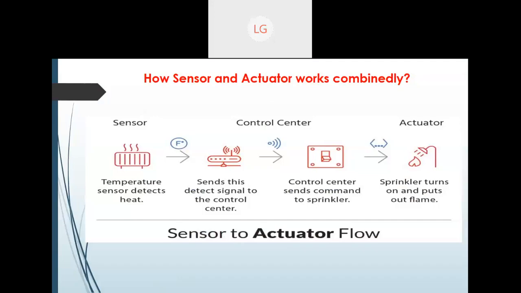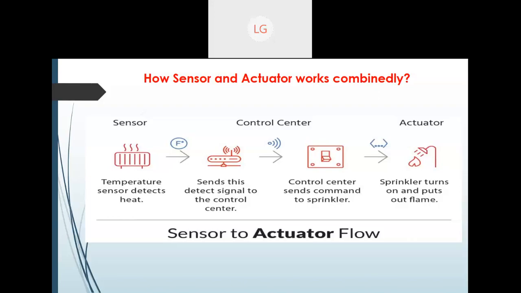So now I am going to combine the sensor and actuators, to show how they work combinedly. Separately I have discussed that both sensors and actuators work. Now we will show how these two work together. Let us take an example: temperature sensor will sense and detect the heat. The sensor detects the heat, it is converted into Fahrenheit, and it sends the signals to the control center.